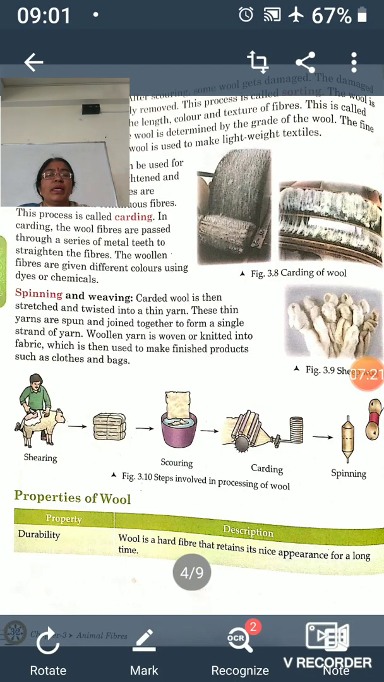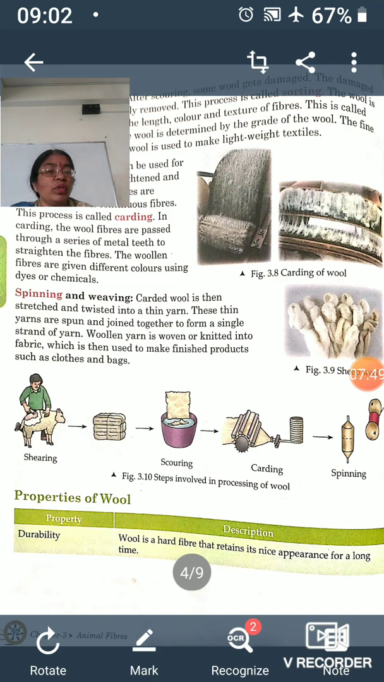Now the properties of this wool are given in this table. First is durability. Durability means the wool fiber is really highly durable, it will not be easy to break it. Wool is a hard fiber that retains its nice appearance for a long time. You also know that these sweaters or woolen fabric can be used for many years.